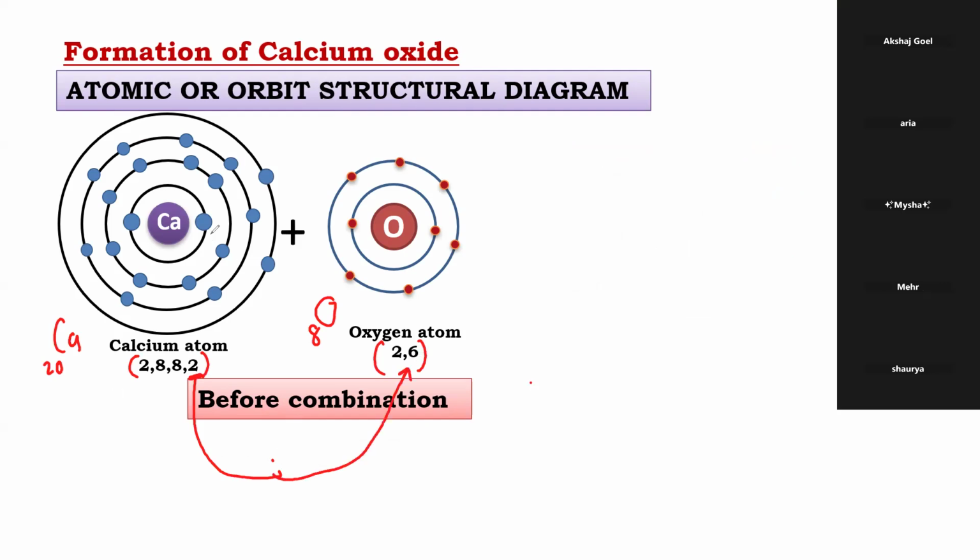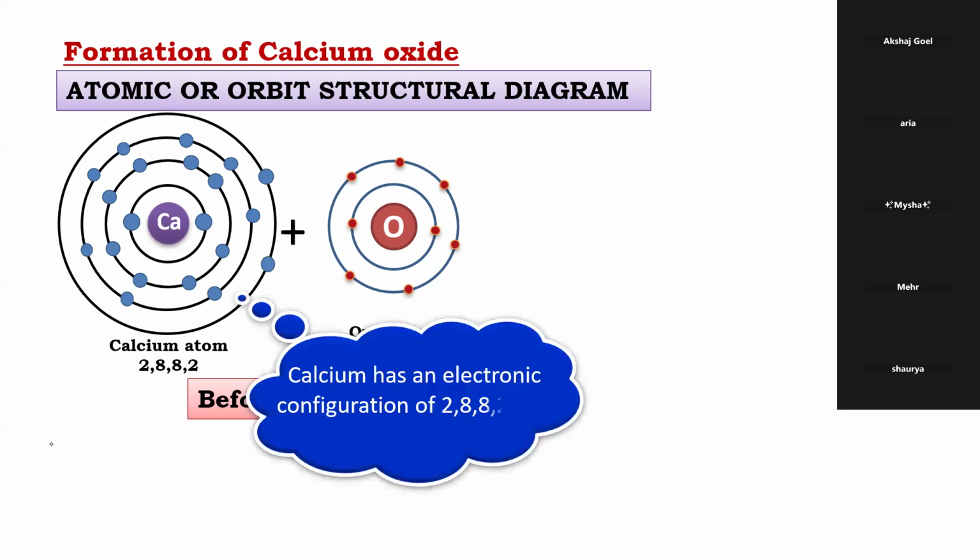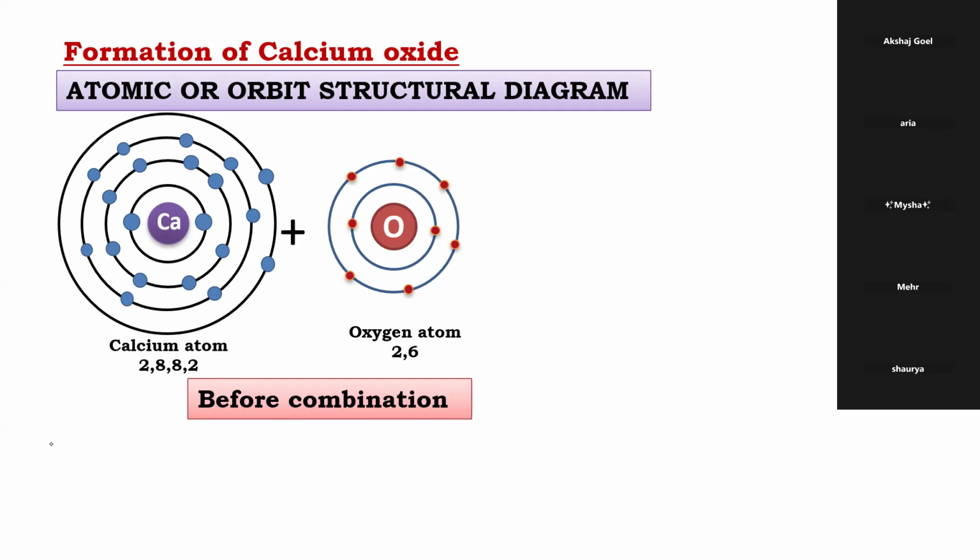So let us see, beta. Can you see 2,8,8,2? These 2 electrons will get transferred. Calcium is 2,8,8,2, unstable. It wants to lose 2 electrons to become like the nearest noble gas, argon. Clear? Here oxygen needs 2 electrons.